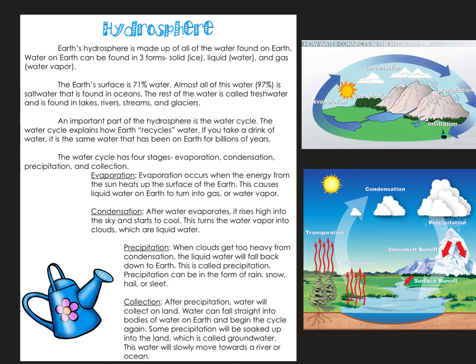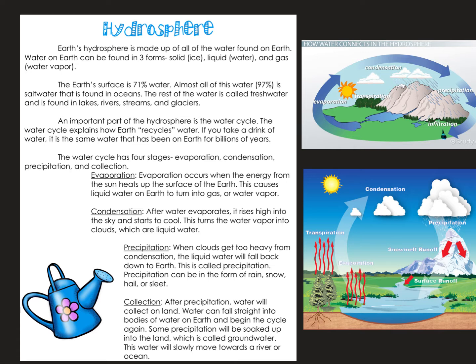An important part of the hydrosphere is called the water cycle. The water cycle explains how Earth recycles water. If you take a drink of water, it's the same water that's been on Earth for billions of years. The water cycle has four stages: evaporation, condensation, precipitation, and collection.